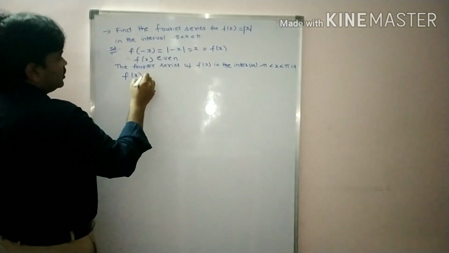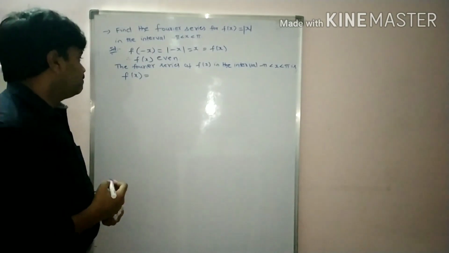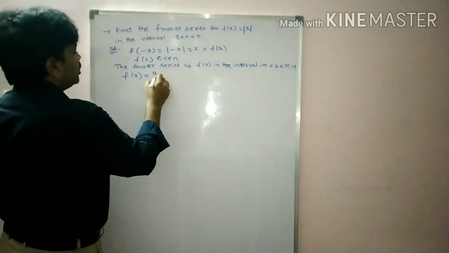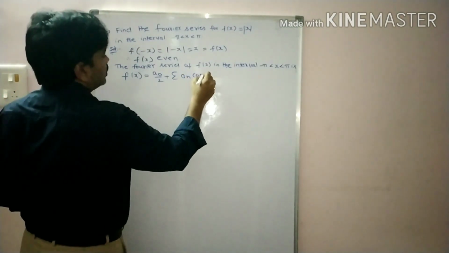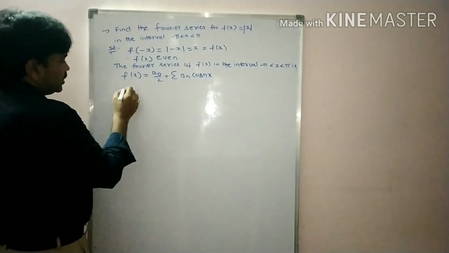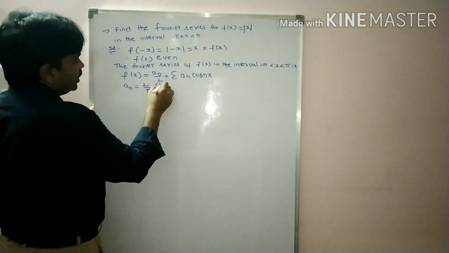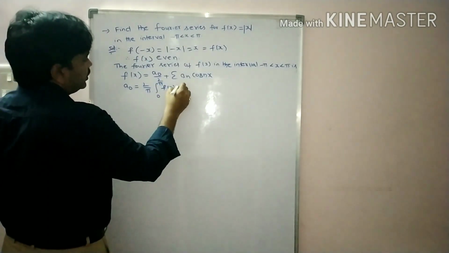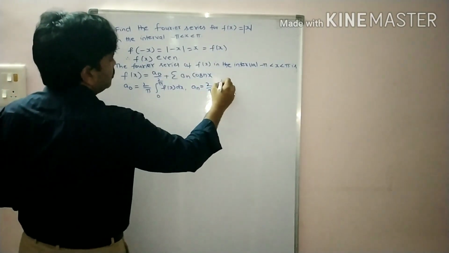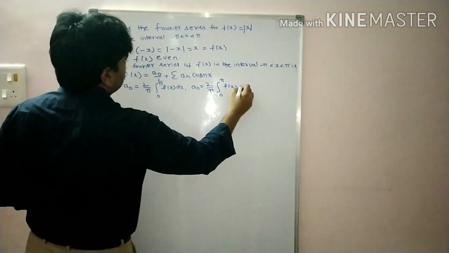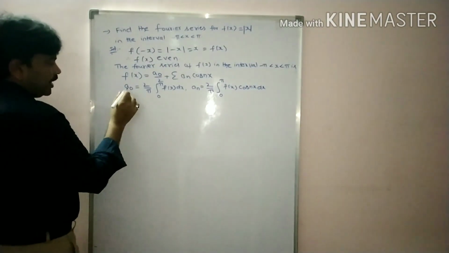f of x is equal to, come on, what is the Fourier series, students? a0 by 2 plus sigma an cos nx. Very good. Now what is a0, students, here? a0 is equal to 2 by pi integral 0 to pi f of x dx. Come on, what is the an value, students? 2 by pi integral 0 to pi f of x cos nx dx.